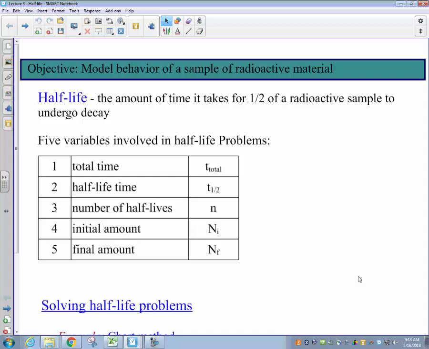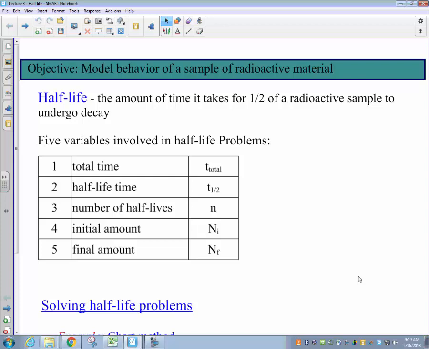For example, if you take a look on the right-hand column at the element uranium, that's atomic number 92, you'll find that there are a number of different isotopes of uranium listed on there. And looking down to the most abundant of those radioactive isotopes of uranium, you'll find uranium-238. Immediately after that 238 is a number, which is 4.46 times 10 to the 9 years.